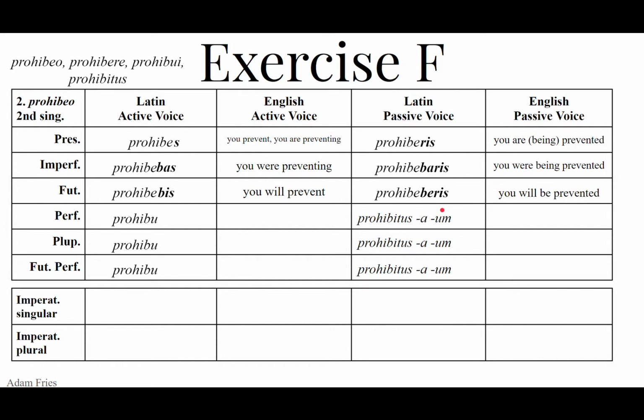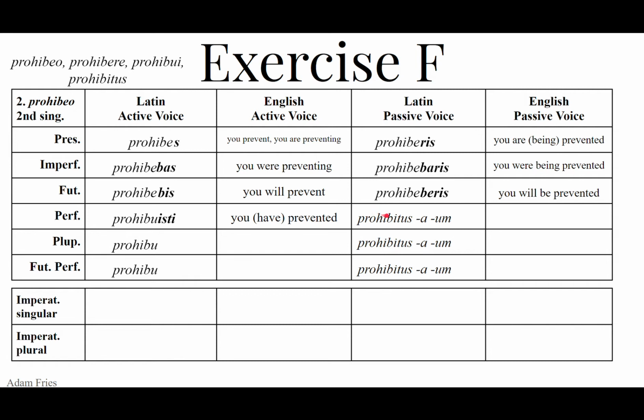Prohibitus. If this were a plural person, we would change these endings from this singular to their plural equivalents. Now we add the appropriate personal endings and tense markers, and also helping verbs. So the perfect endings are i, isti, it, imus, istis, erunt. So we have isti, prohibuisti, you prevented, you have prevented. Both translations are perfectly possible.